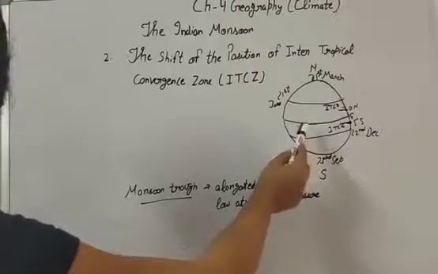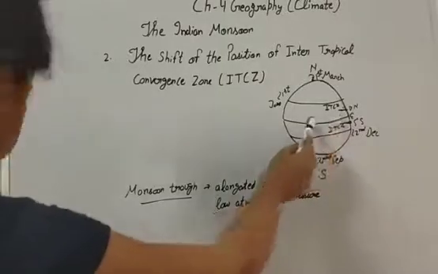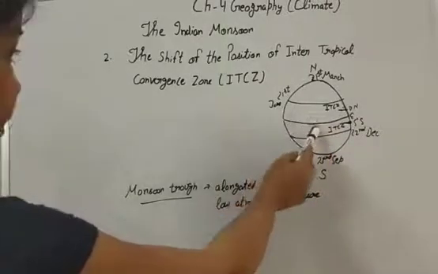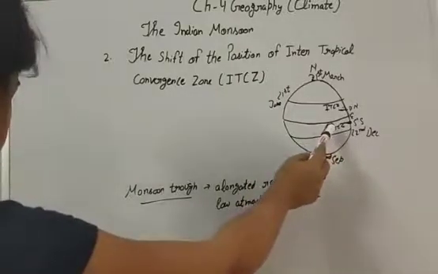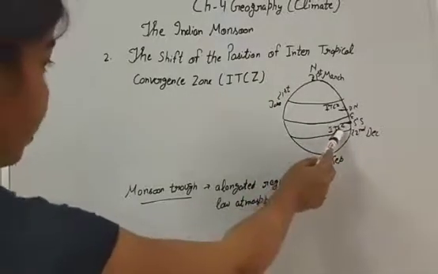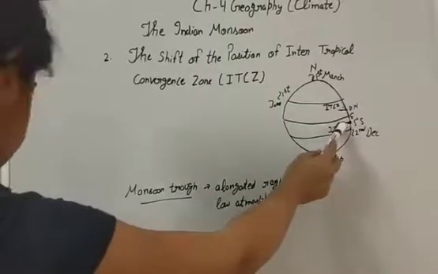The maximum effect can be noted on the equatorial belt, where the northeast and the southeast trade winds converge, and it is called the Intertropical Convergence Zone (ITCZ).